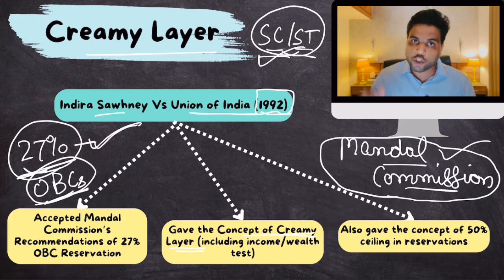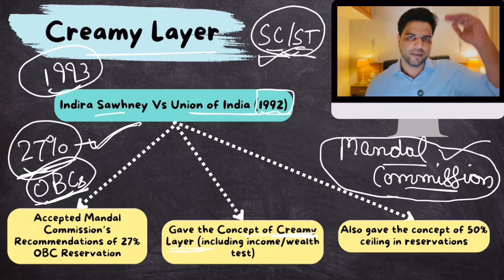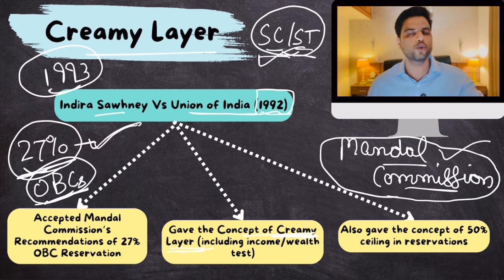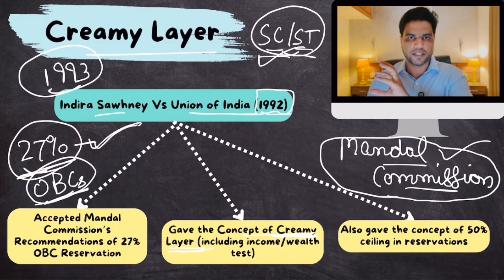Now it was up to the central government to identify who belongs to this creamy layer. Okay. So central government came out with a notification in 1993 and basically gave certain criteria. Okay, gave qualifications and disqualifications of families who belong to creamy layer. Some examples are, well, people whose parents, okay, are in grade A government jobs, grade B government jobs, grade A posts, assistant professors, all the well-off employment in government, okay, their children won't get these benefits. So they gave this thing, okay.